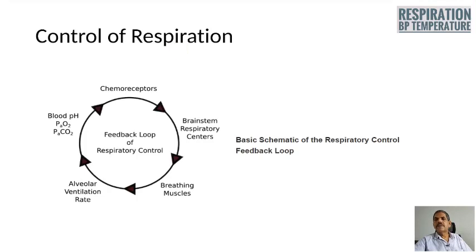This diagram is showing the basic schematic of the respiratory control feedback loop.